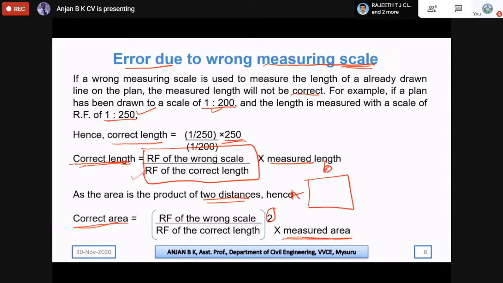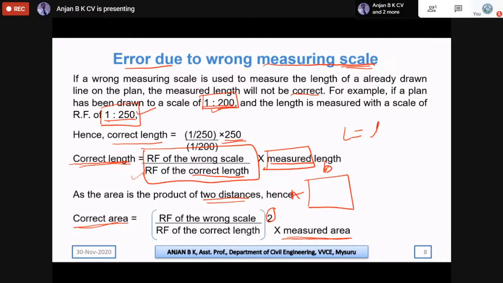That is, if the observed scale taken has the correct length and we have plotted with a different scale. While conducting the survey, we have taken some scale, and when we are plotting, we use a different scale. Then there will be a mistake in plotting. We will actually have some error in the measured length. So that is the case here. As I already pointed out, we can calculate the actual length here.